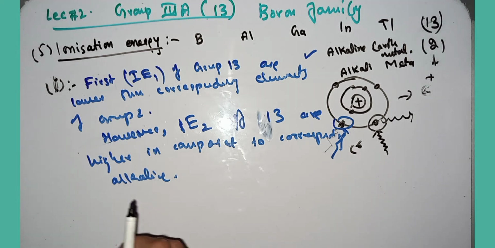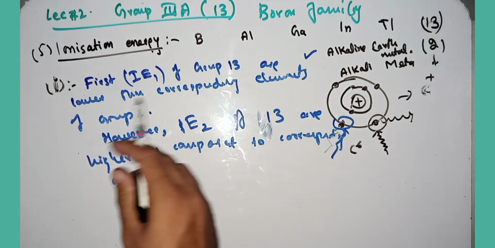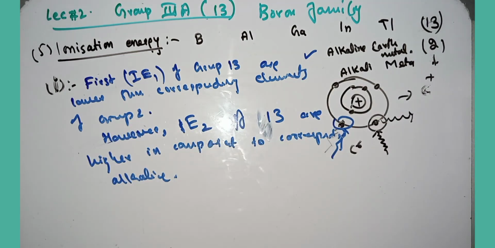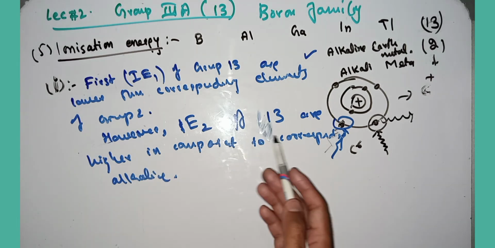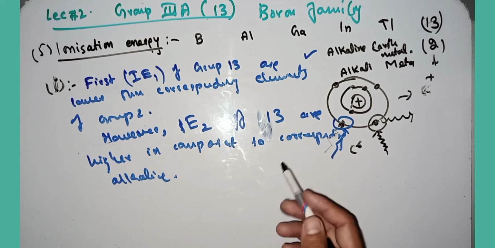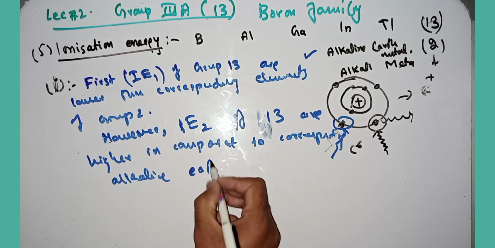These are the first trend in ionization energy of the boron family. So what is the reason behind this: why in one case the first ionization energy of group 13 is lower than the corresponding elements of group 2, while the second ionization energy of group 13 is higher than the corresponding alkaline earth metals, or group 2? What is the reason behind this?